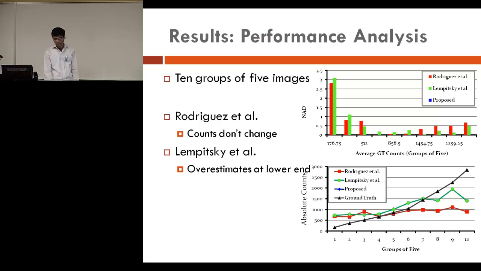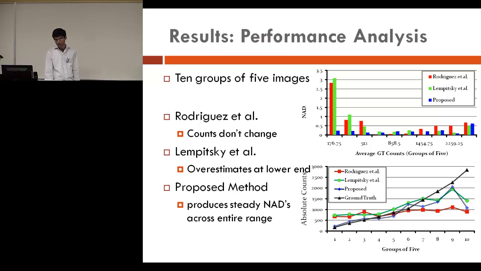And finally, the proposed method, which has a very consistent error rate throughout all the densities, and it is visible here. The blue curve follows the black curve very well, except for this last group, which is difficult for all three methods. And this is one image from that group. And so the ground truth count was 4,500, and we predicted 2,500, as did the other methods.